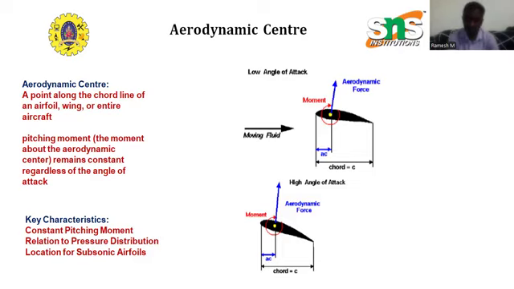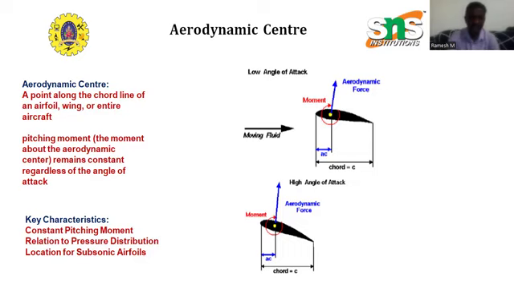The aerodynamic center is the point along the chord line of an airfoil or wing or entire aircraft where the pitching moment, the moment about the aerodynamic center, remains constant regardless of the angle of attack.